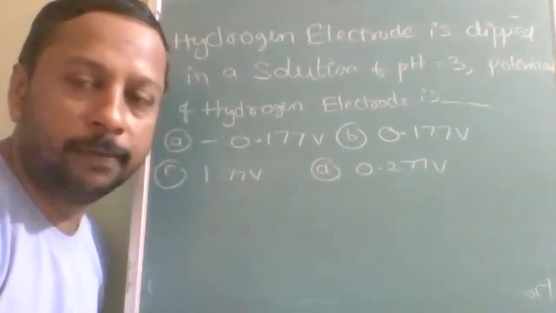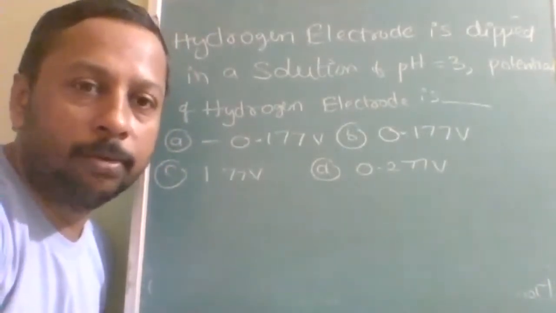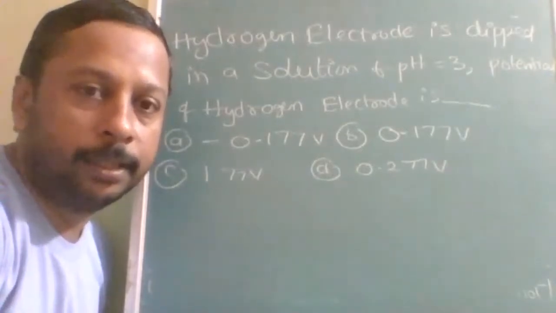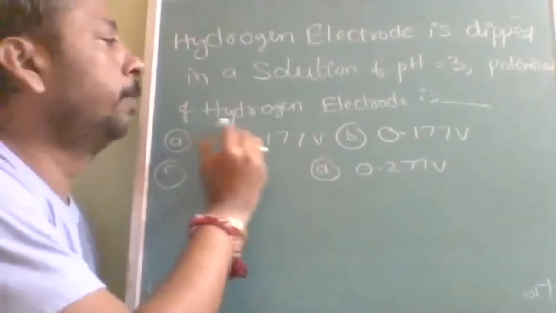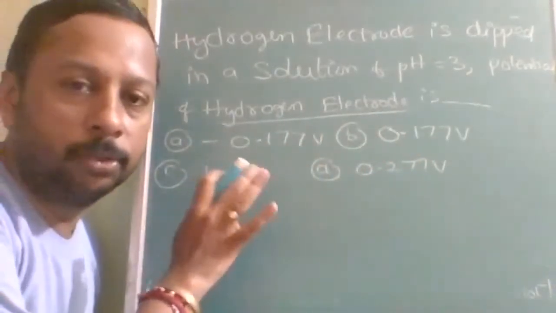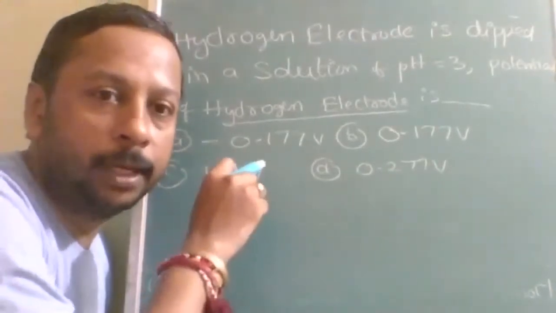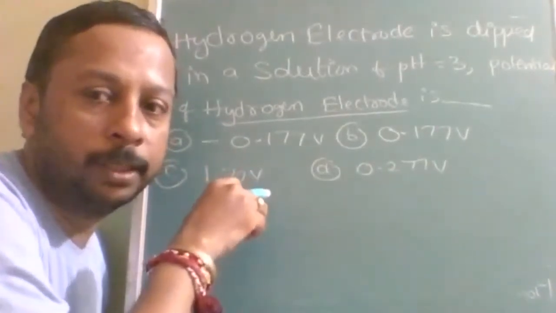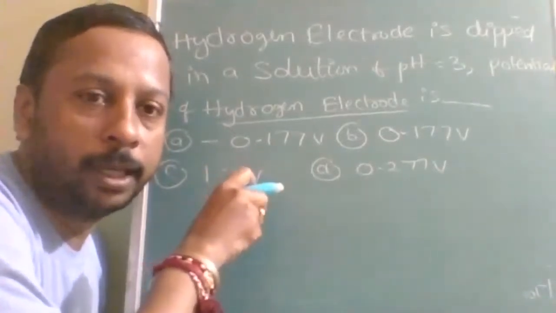A negative EMF means that the cell is not working as an electrochemical cell. Is that clear? Here it is about the electrode potential, so even though you are getting a negative value, that is okay. Understood? Highly reactive metals will have a negative electrode potential. Negative electrode potential is a good thing, as it shows more reactivity.